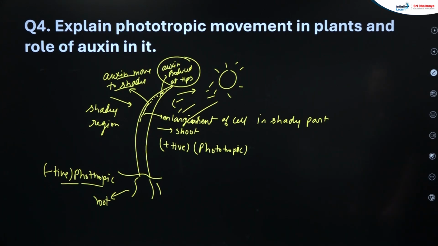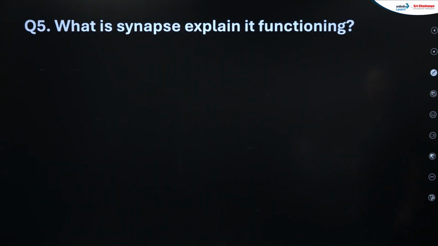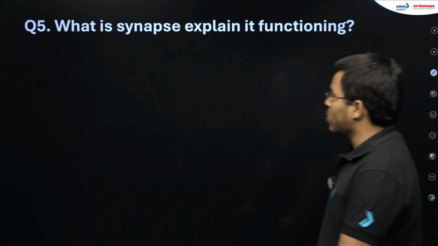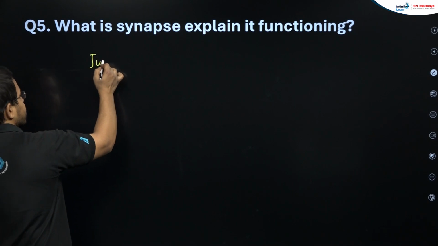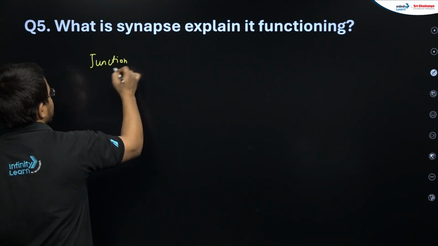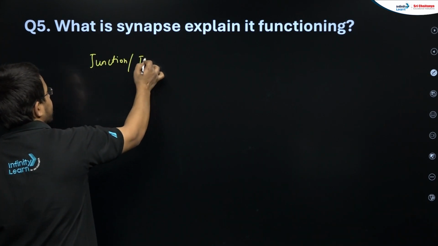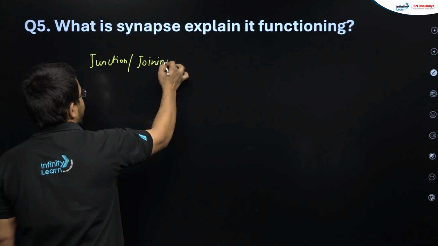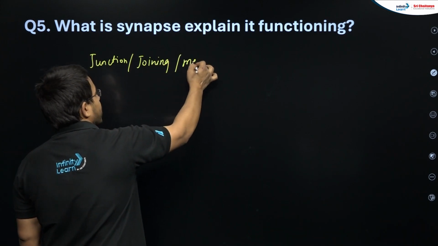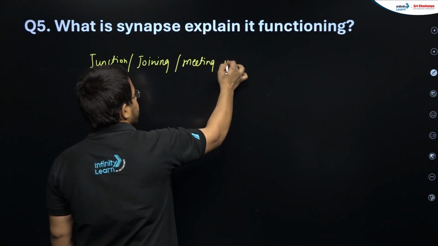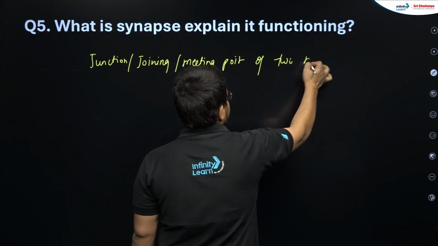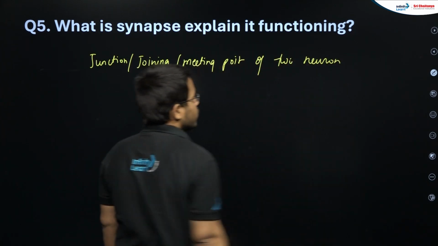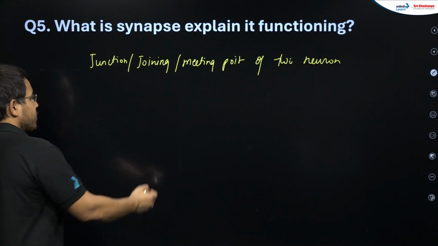After that, students, explain what is synapse, explain its functioning as well. So students, we know what is synapse. Okay, joining place, junction, or you can say meeting point of two neurons. So two neurons will join at this particular place if we see.